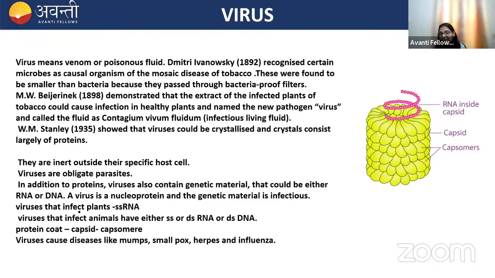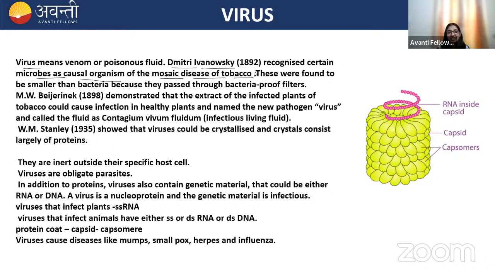Next one is virus. A very, very important topic of this chapter, okay? The virus, viroids, prions, they are very important. So according to Dmitri Ivanovsky, he recognized a certain microbe as the causal organism of the mosaic disease of tobacco. So he observed that there's a microbe which is causing the mosaic disease in tobacco, and he found out that this microbe is even smaller than bacteria, because this microbe can pass through the bacteria-proof filter.